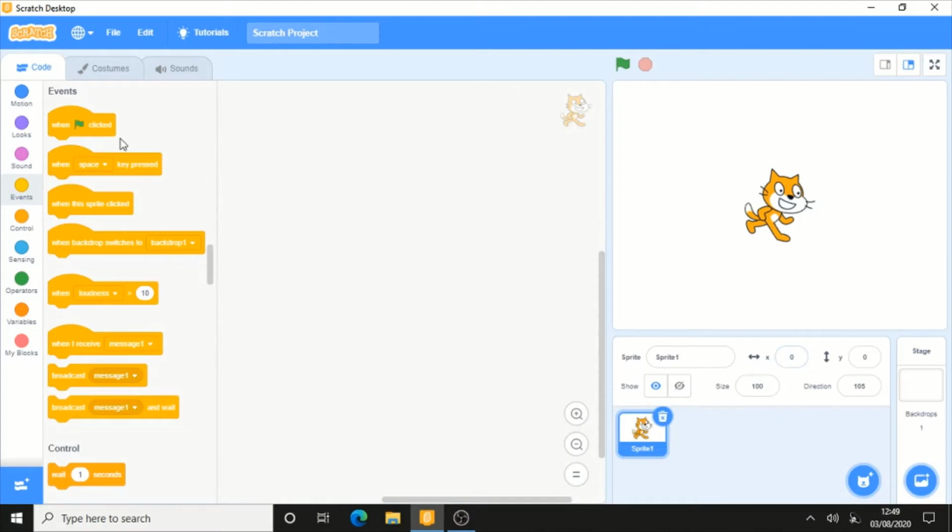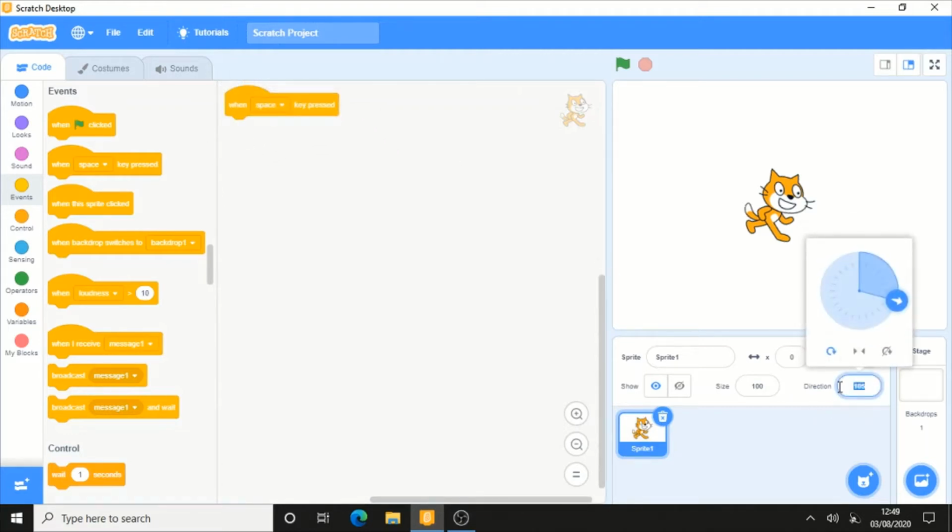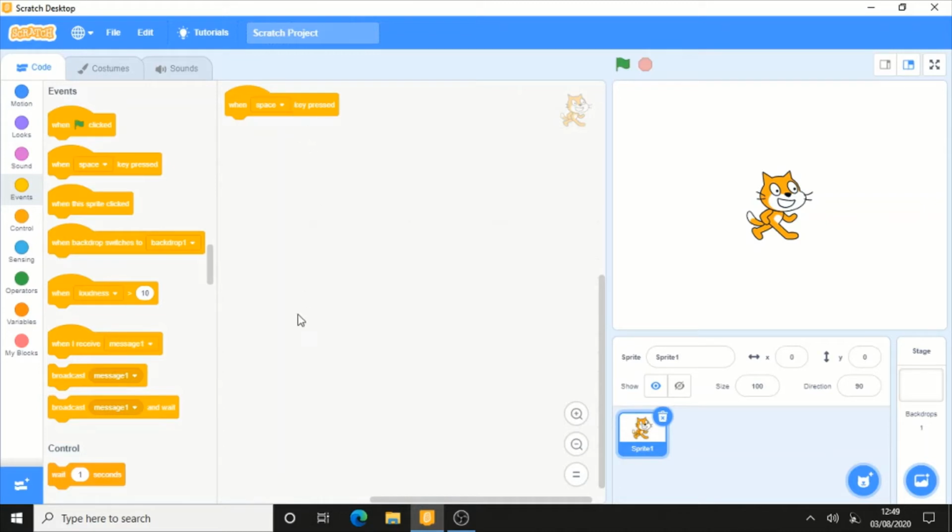Let's come to the next block, which is when space key is pressed. Let me explain what it will do. This is also a triggering block. When the space key is pressed, the code beneath it will run.